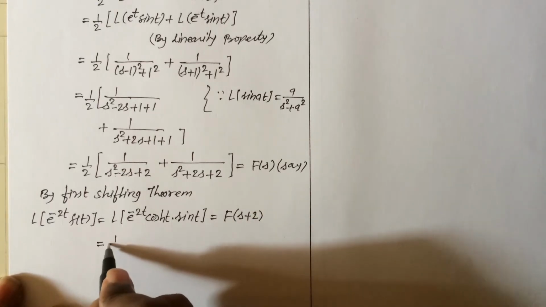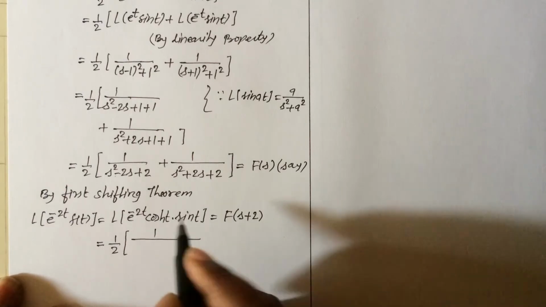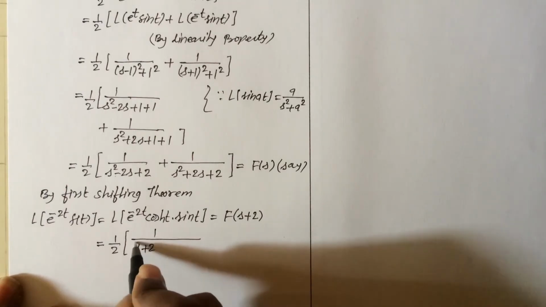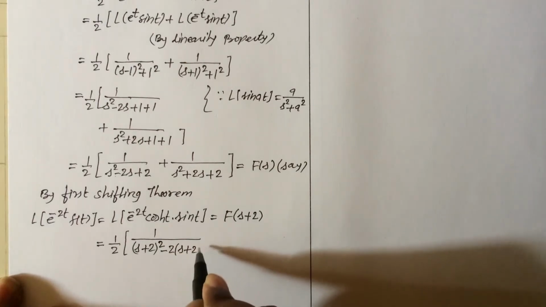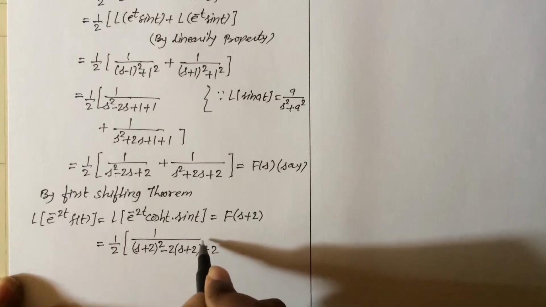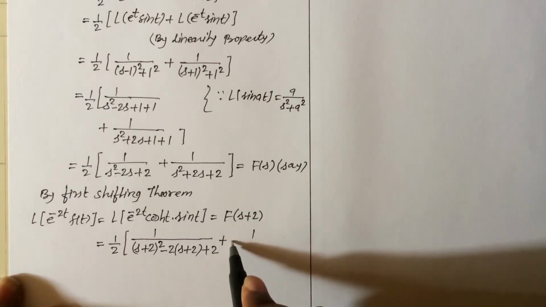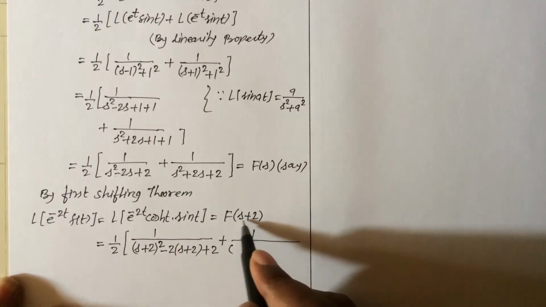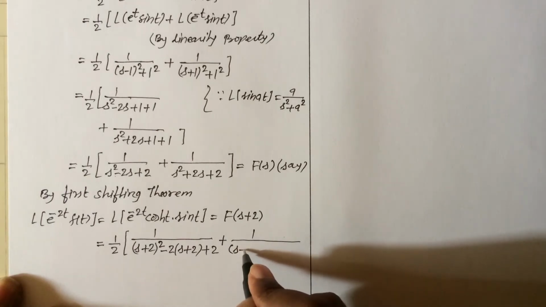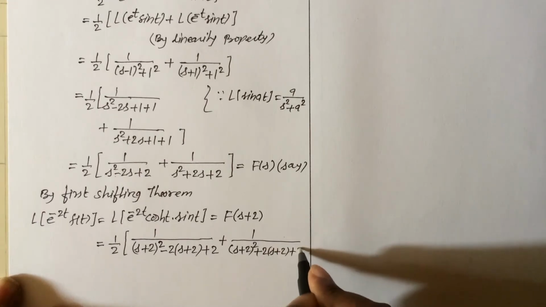So this equal to 1 upon 2 in bracket 1 upon (s plus 2) the whole square minus 2(s plus 2) plus 2. This is the first term, plus apply the shifting theorem on the second term also. So s replaced by s plus 2: (s plus 2) the whole square plus 2(s plus 2) plus 2.